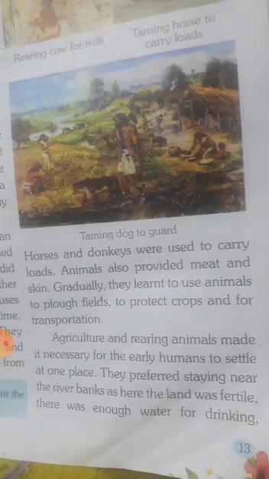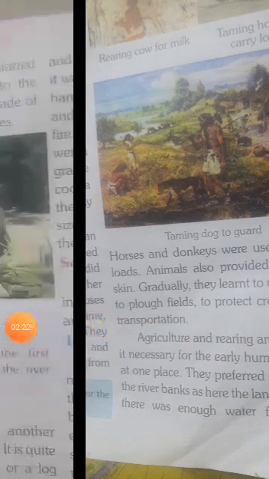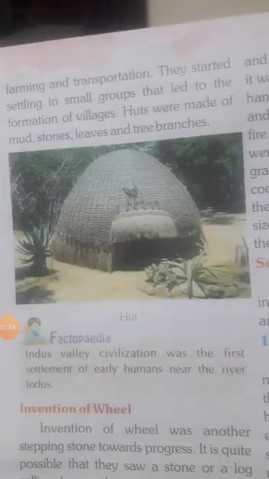They preferred staying near river banks as the land was fertile and there was enough water for drinking, farming and transportation.